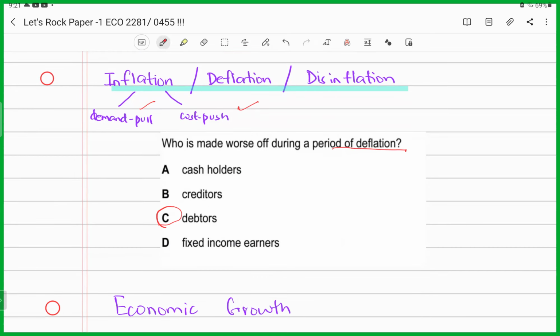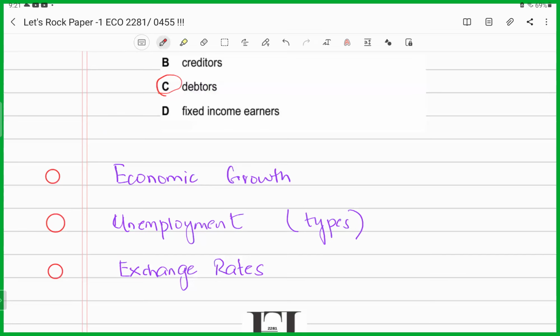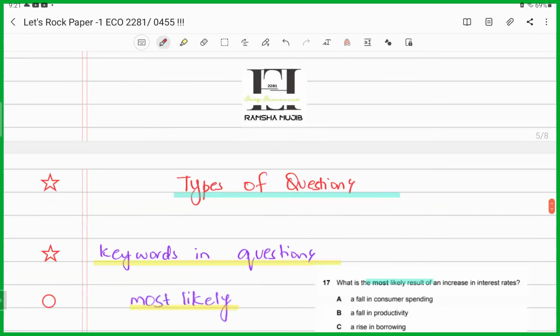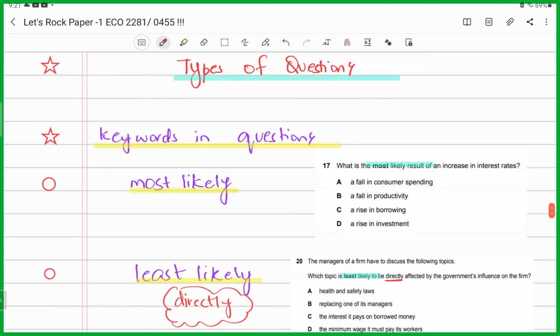Economic growth, again, a highly tested topic. Unemployment, types of unemployment, frictional, structural. Exchange rates, again, examiner favorite topic. Now comes to the most important aspect, which I want to discuss with you all. Types of the questions. You see, you need to look at the keywords present in each question. What is the question demanding? What is the question hinting?